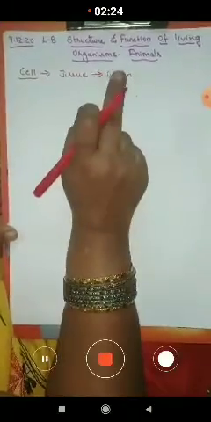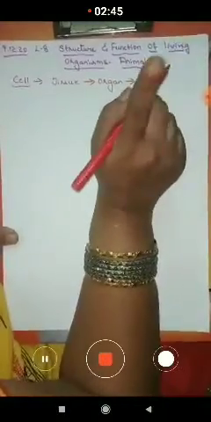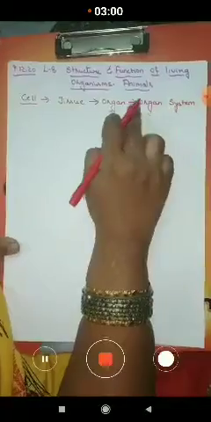So what is an organ? An organ is nothing but a group of tissues which perform a single function. For example, the eye is one organ, the nose is one organ. The eyes help us to see, the nose helps us to smell. Now the different organs group together to perform one function, and that is called an organ system. So what is an organ system? An organ system is a group of organs that group together to perform one function.